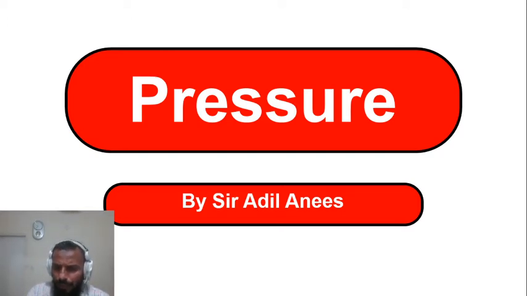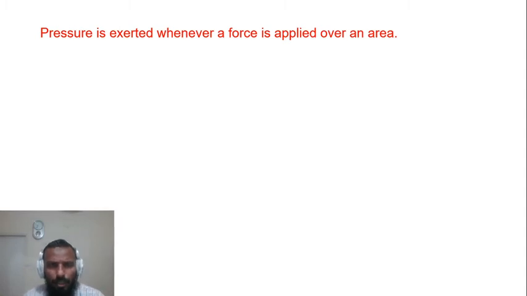Now, pressure. When we say pressure, actually it is the outcome, the result of the application of a force over an area. When we say force, the force can cause a lot of things. The force can cause a change in displacement. A force can cause a change in shape, that is called deformation. A force can cause a change in direction, that you call turning effect. Similarly, when a force is applied over an area, it causes a physical phenomenon we call pressure. So one thing we got: pressure is due to force being applied over an area.